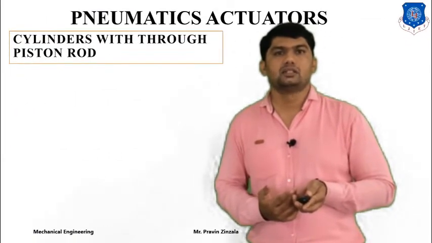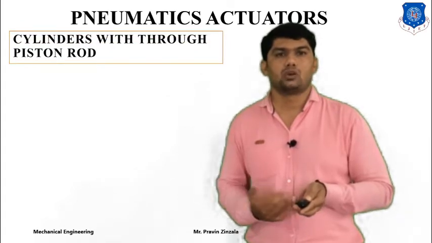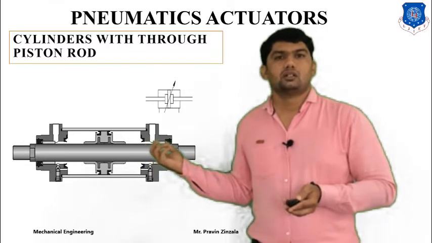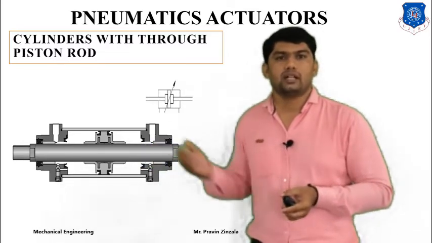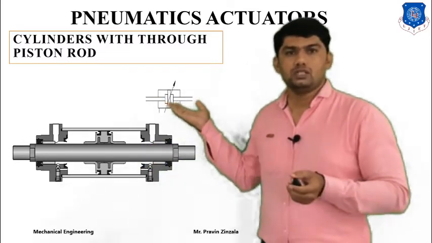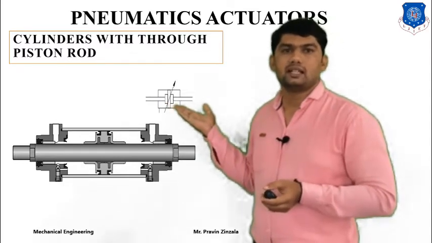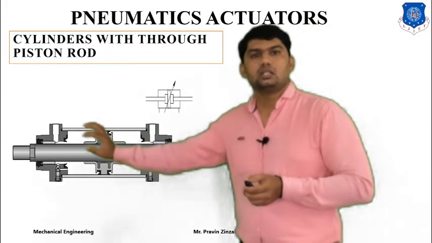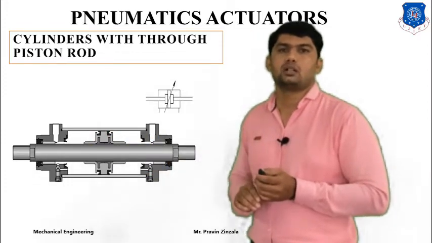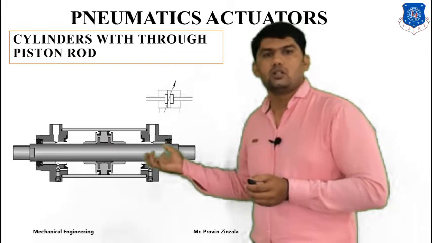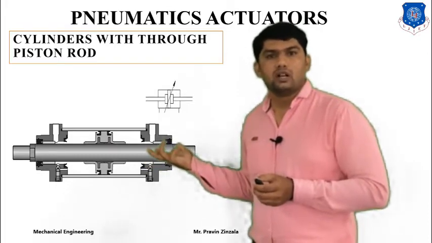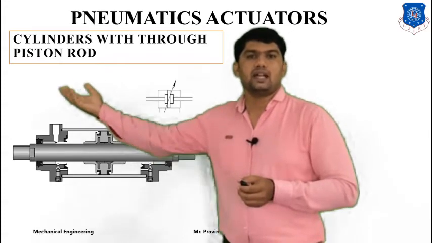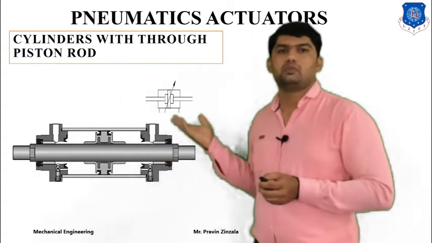Next is the cylinder with through piston rod, also called the double acting cylinder with double side rod. And these are the symbols of the double acting cylinder with double rod. It means there is a rod running throughout the piston. Here, for only one piston, one side is input and the other side is output, and in the opposite direction, where this is input, here will be output.